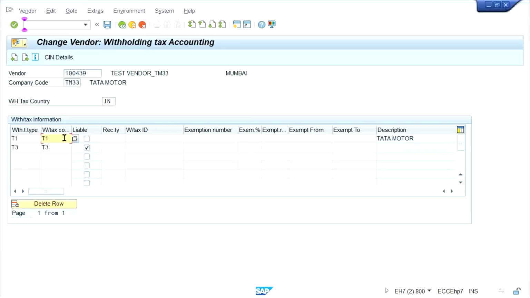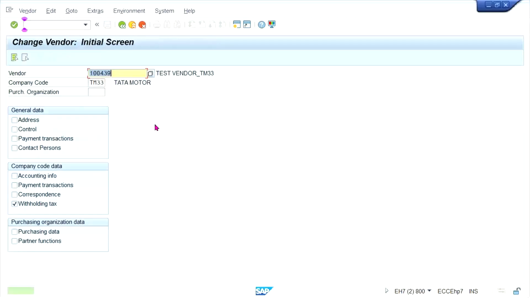But there is a chance that in future this can be used, so no need to delete, simply remove the checkbox. Liable: if I remove the checkbox, it's not liable for this one, right? But I'll select both so that I can show you how we are going to do it if multiple, meaning 1, 2, 3 tax codes, are there. Now, post vouchers.